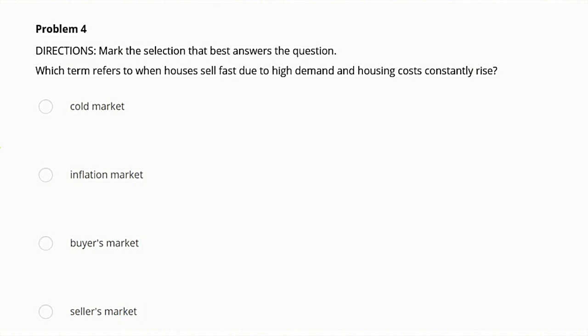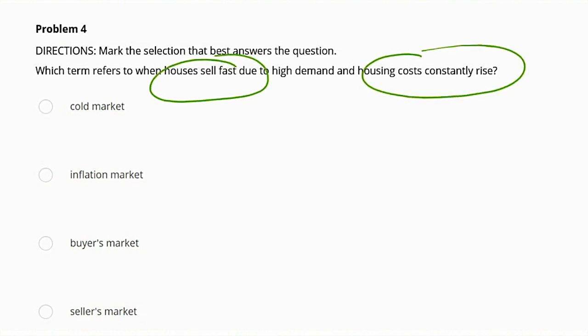But we are looking for when houses sell fast due to high demand and housing prices are on the rise. So this one would not be a good answer for this particular question. Inflation market. Inflation refers to the overall rise in prices across all goods, not just housing. While inflation can impact home prices, it's not the best term for housing-specific situations. So this would not be correct as well.